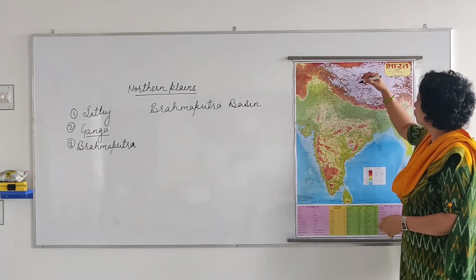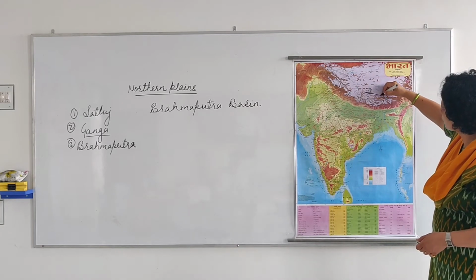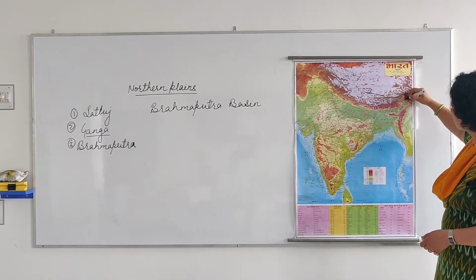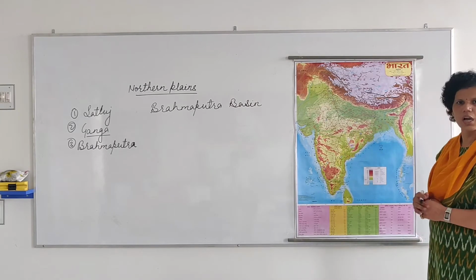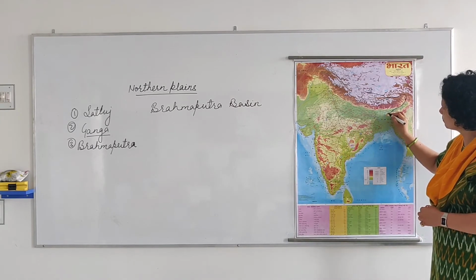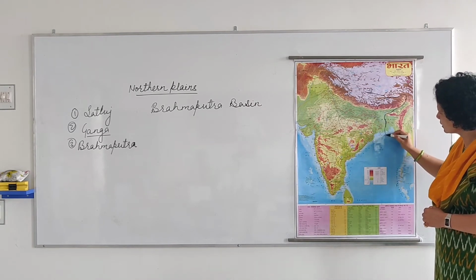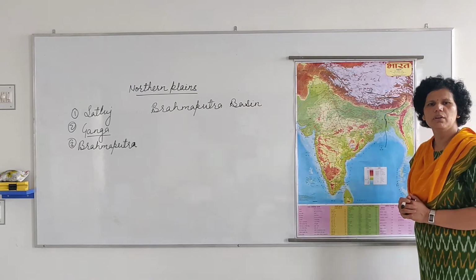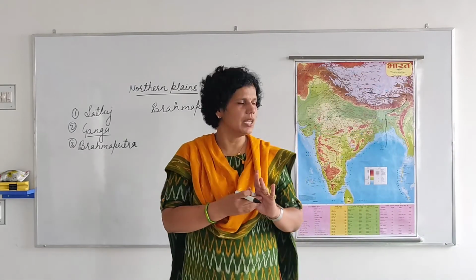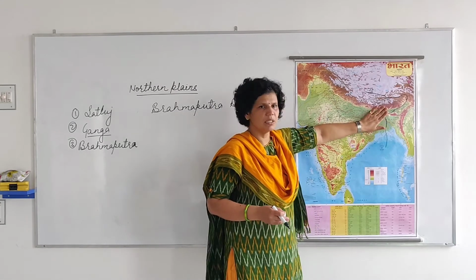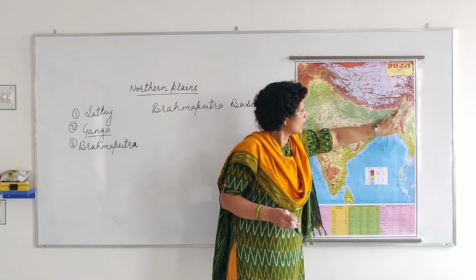This river originates from Tibet, and from Tibet it goes in this direction, and then from Arunachal Pradesh it comes to Assam, and from Assam it goes into Bangladesh, and from Bangladesh it goes into Bay of Bengal. So the main plain area in the basin of this Brahmaputra river is here. It is present in Assam.